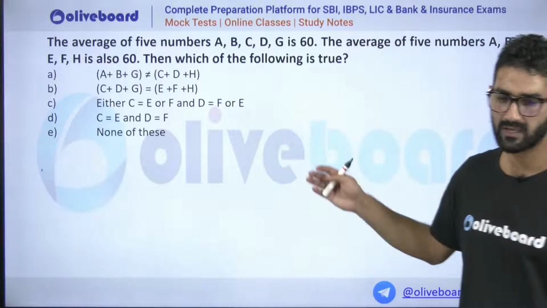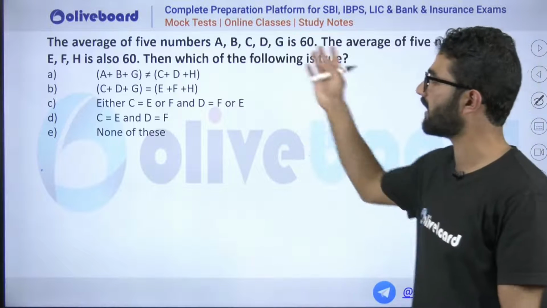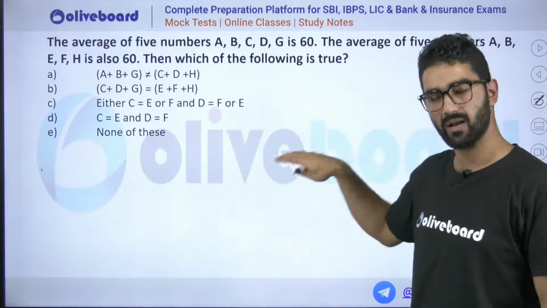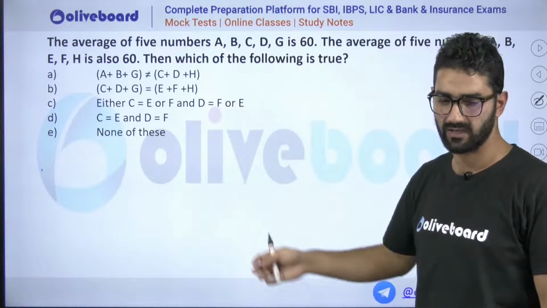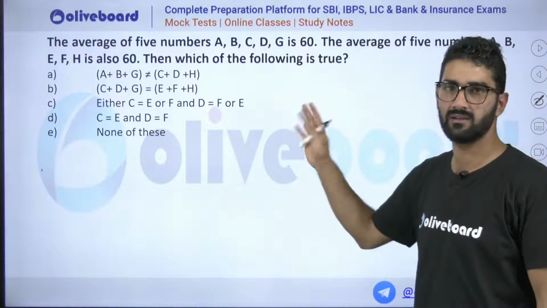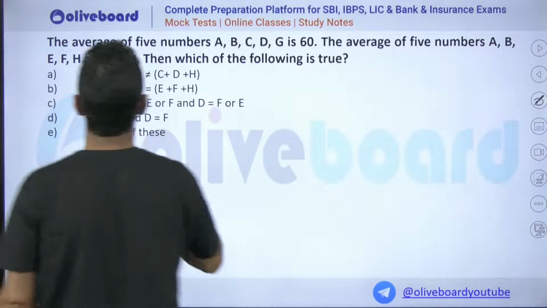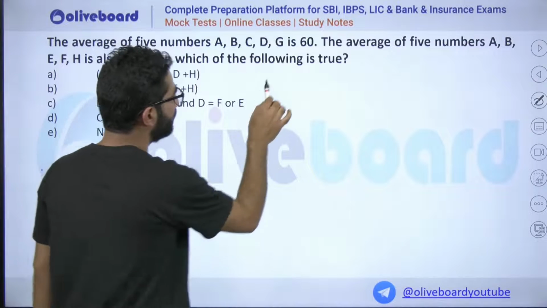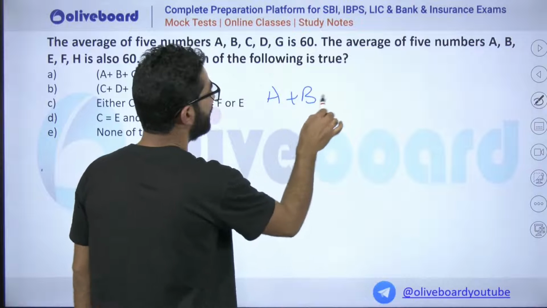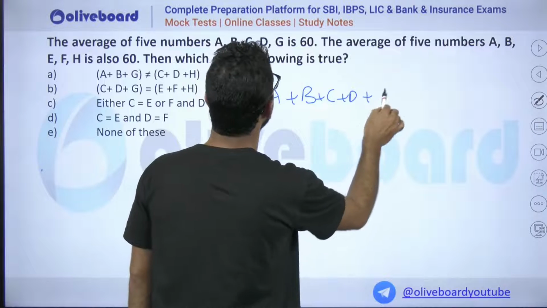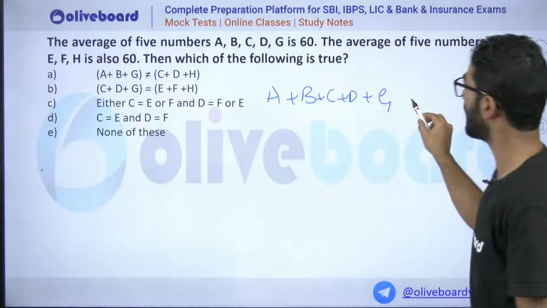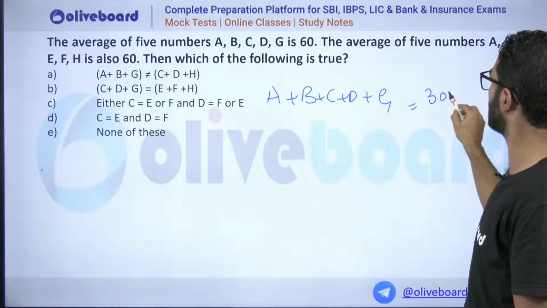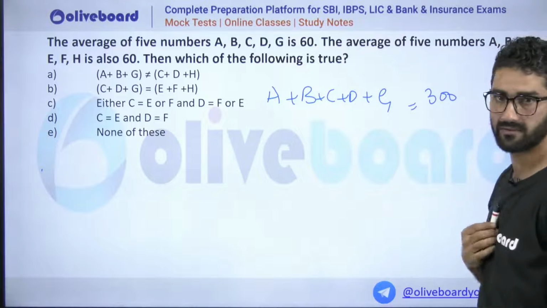Whenever the question is given and there are some options, a relation is given, some inequalities are given, just make the conditions as given. Then you will get the result. Without making a condition, we cannot decide from the options. So the average of 5 persons A, B, C, D and G is given. From this I can write A plus B plus C plus D plus G, their average is this much. It will be 300.